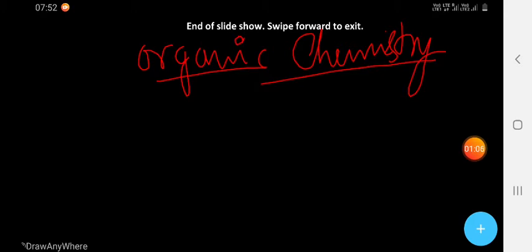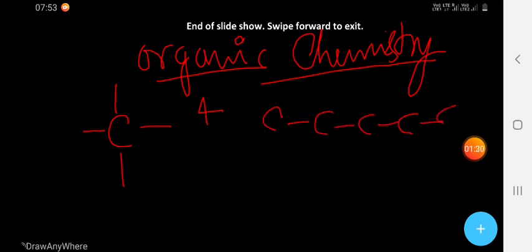So already we know about carbon, that carbon is tetravalent, means carbon can form 4 bonds because its valency is 4. Generally if there are 4 bonds, then it is tetrahedral. And carbon can combine and form long chains, that is the catenation property, a unique property of carbon.